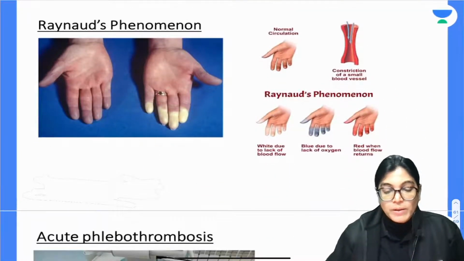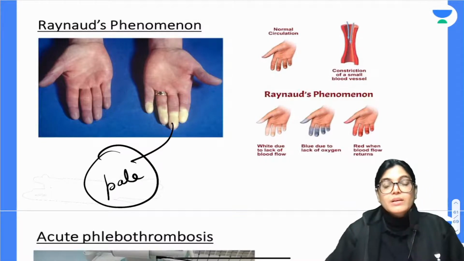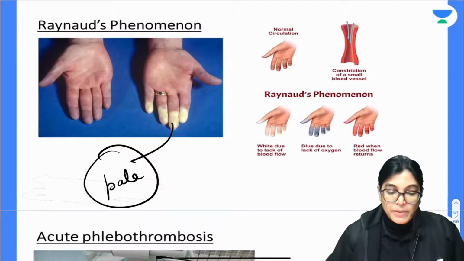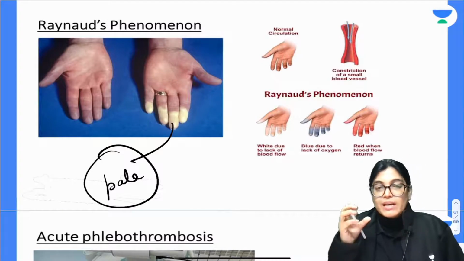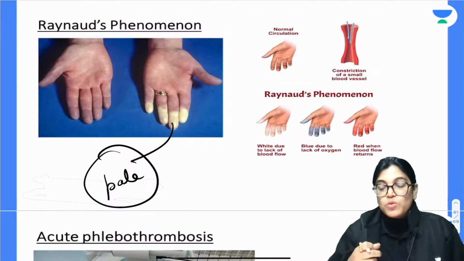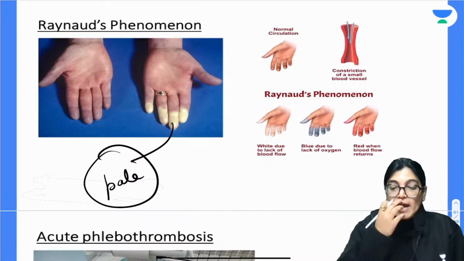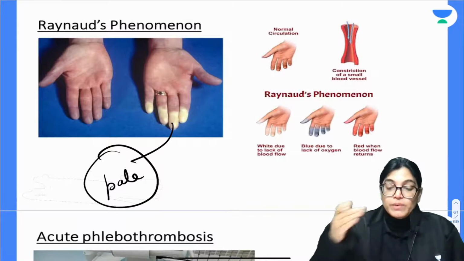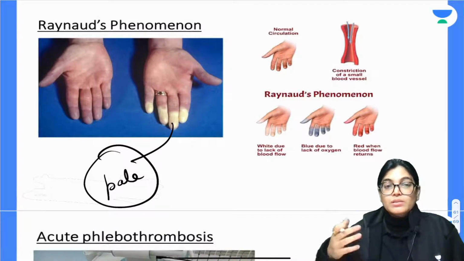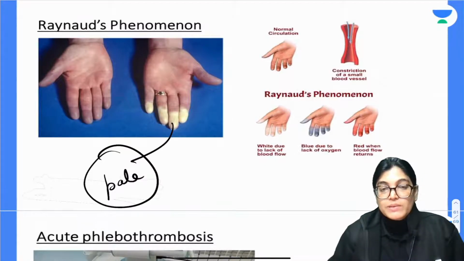Raynaud's phenomenon. What do you mean by Raynaud's? See here, the distal aspect of the digit is pale. Raynaud's phenomenon means there is a spasm of small arteries. Episodes of spasm of small arteries will lead to reduced blood supply to the fingers, and also to the toes, and that area appears pale, as you can see.